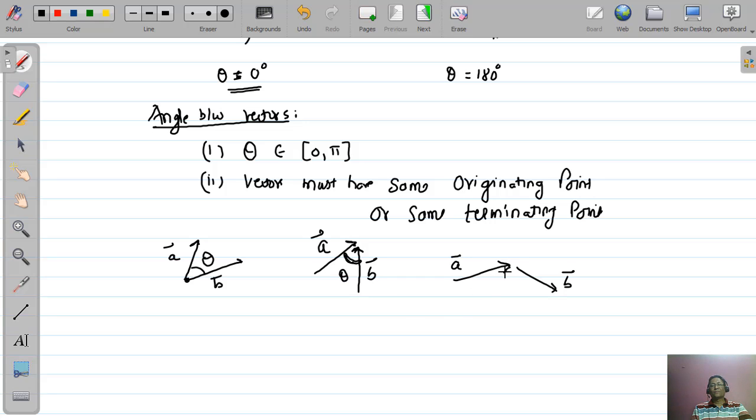Here, these two vectors do not have the same originating or terminating point. First, we shift this vector parallelly, because parallel shift of a vector does not change it. That means we can write in this way. This is also a vector A because its length is same to this vector and direction is unchanged. Now these two vectors are from the same originating point, and angle this is less than 180 degree. So this angle is the angle between the vector. In this way we can find the angle between the vectors.